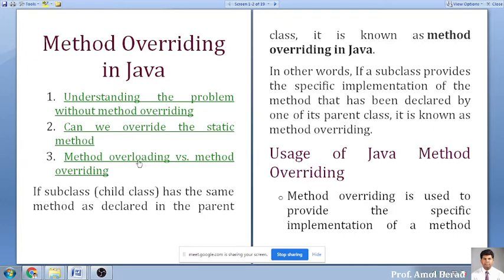And last, we'll talk about the differences between overloading and overriding. That is most important as far as the interview is concerned. In a short span, today we'll complete this part.